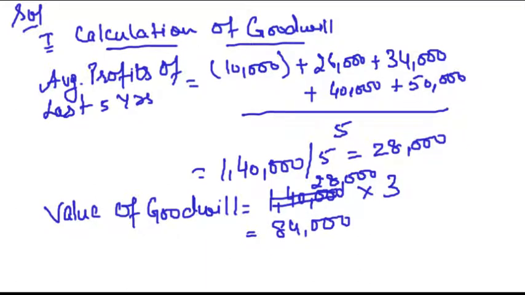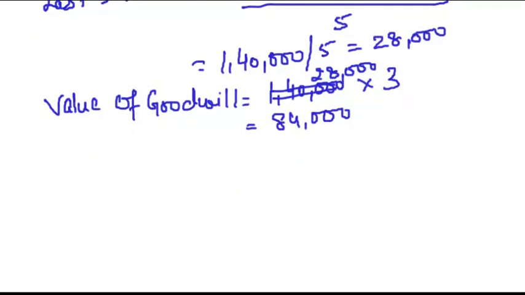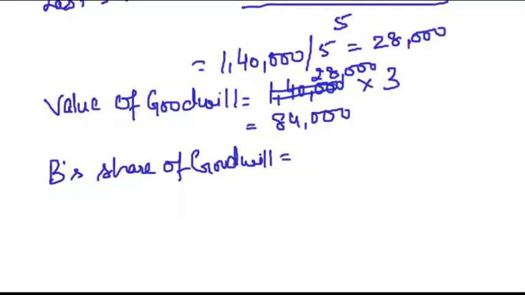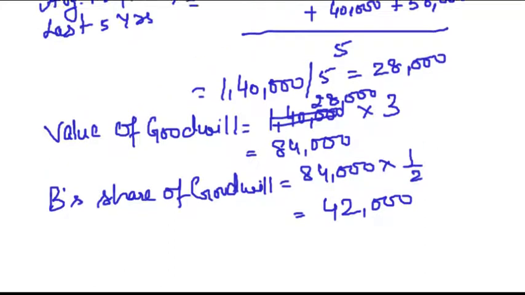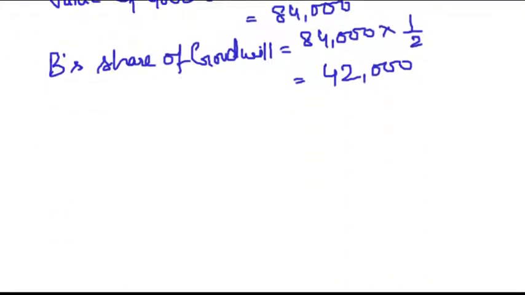Right? Now, what is the share of goodwill to be brought in by the new partner B? B's share of goodwill. What is it? 84,000 into share in profits. This comes to 42,000. Right? So this is how we calculate goodwill.